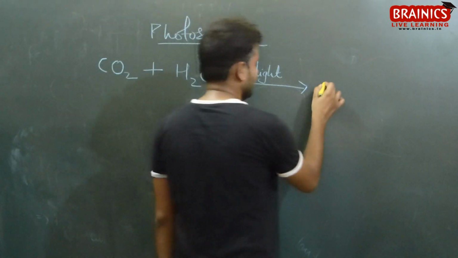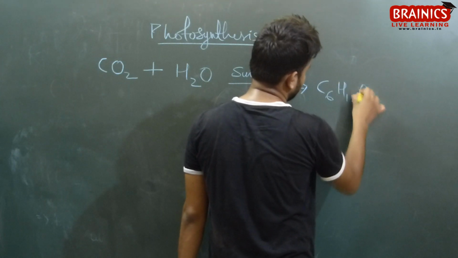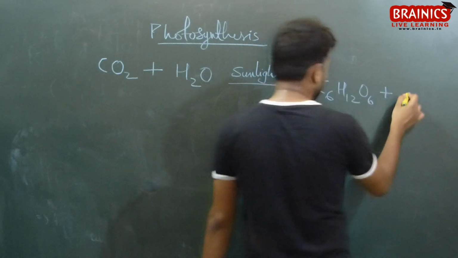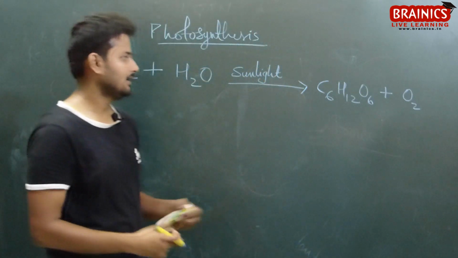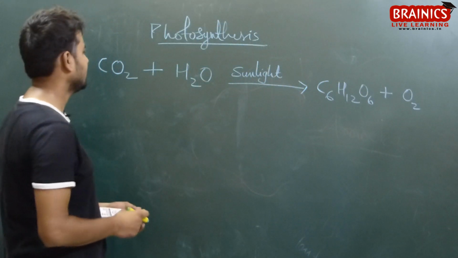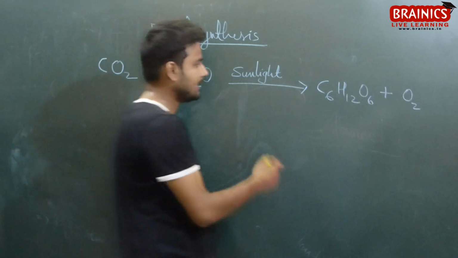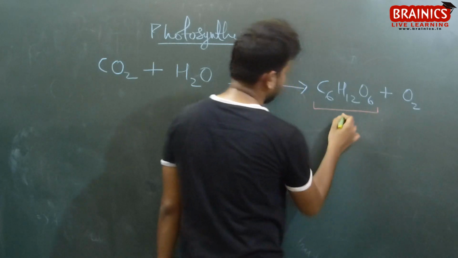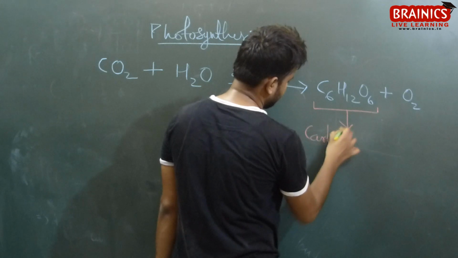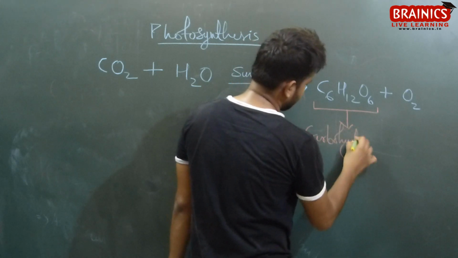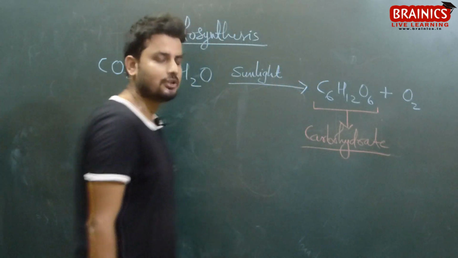We are getting carbohydrate plus oxygen gas, and water too, but let's leave it. This is carbohydrate, that is glucose. This is carbohydrate or energy.